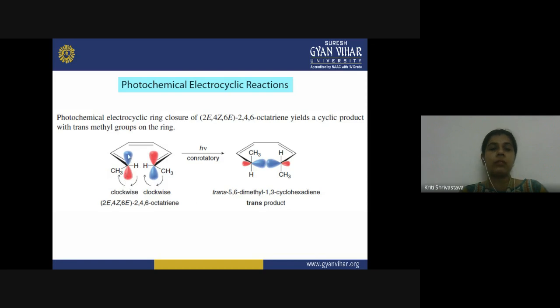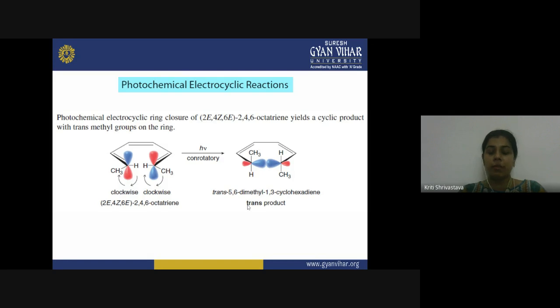So when this p lobe is coming down, the substituent CH3 will go up. This blue lobe is coming up, and this CH3 is coming down. So one CH3 will be above the molecular plane, and one CH3 will be below the molecular plane. A trans product is formed.